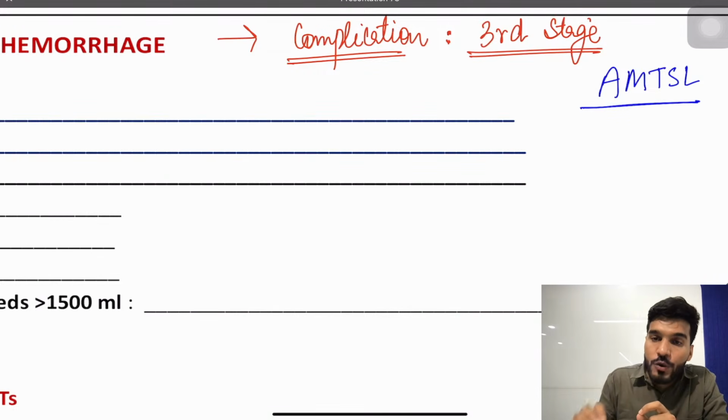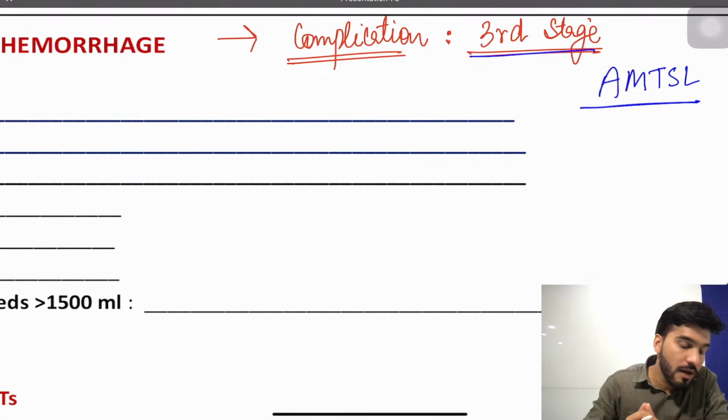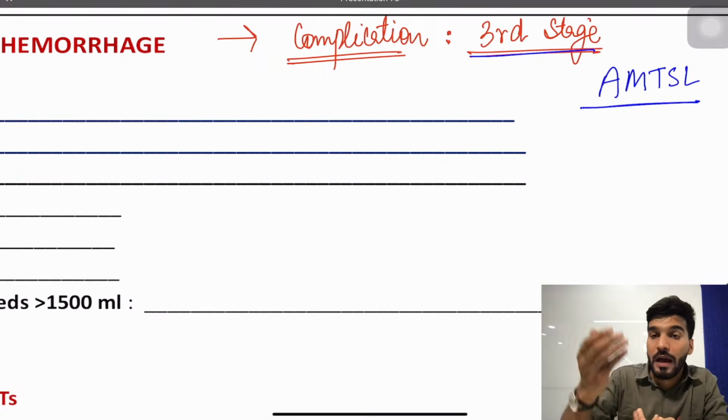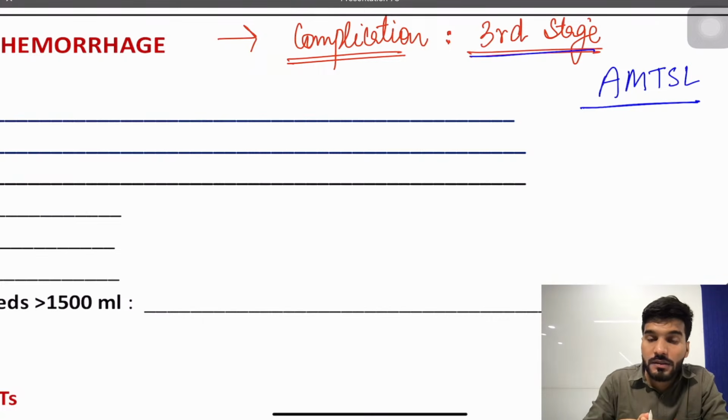Okay, so postpartum hemorrhage is a complication of which stage of labor? Third stage of labor. So what is the third stage of labor? Delivery of the baby to the delivery of the placenta. If this third stage of labor is not handled properly, if there is a mismanagement of the third stage of labor, we have complications. And what are the complications that we have during the third stage of labor? We can have bleeding, postpartum hemorrhage. We can have the uterus turning upside down, which is called uterine inversion. We can have amniotic fluid embolism, and we can have shock.